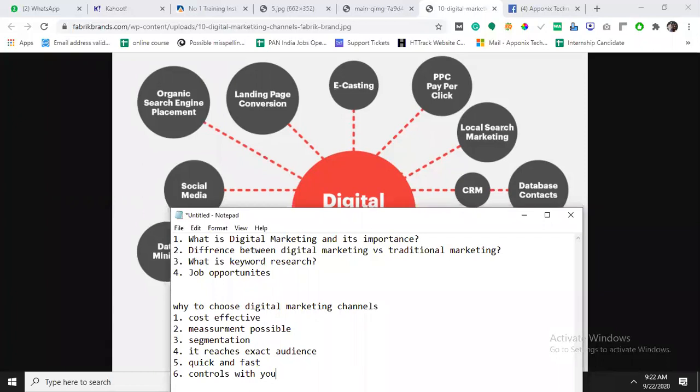If you compare digital marketing and traditional marketing, digital gives more and more flexibility across different aspects. That is the reason everyone is moving to digital marketing nowadays. The trend is also moving to digital. Day by day, offline is coming down.